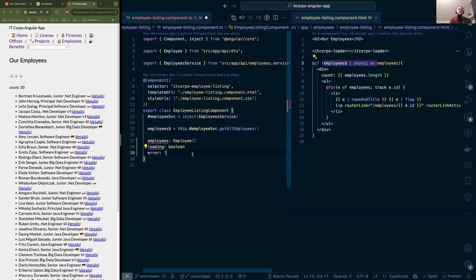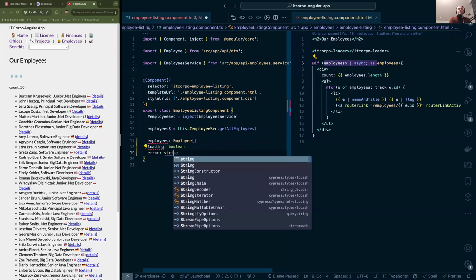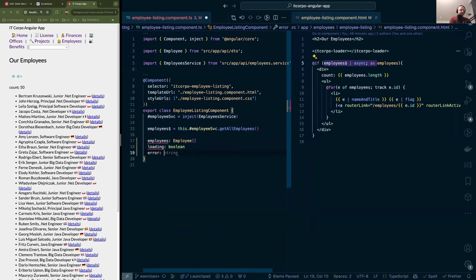And finally, some type for the error. Let's say that we could use a string for that. I prefer to use the error itself because maybe in some circumstances we would like to know what is the error message, but maybe what is the error stack trace, etc. So just keep the native thing that has been thrown.